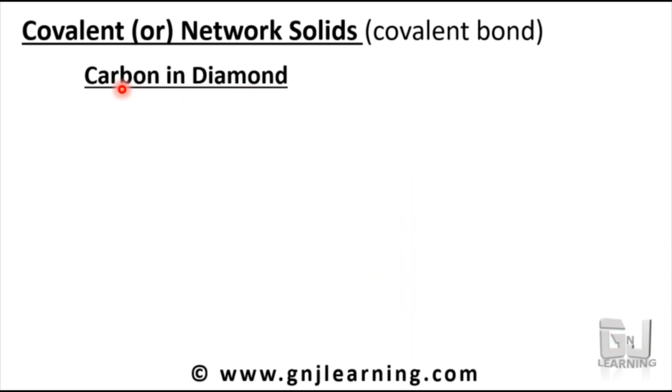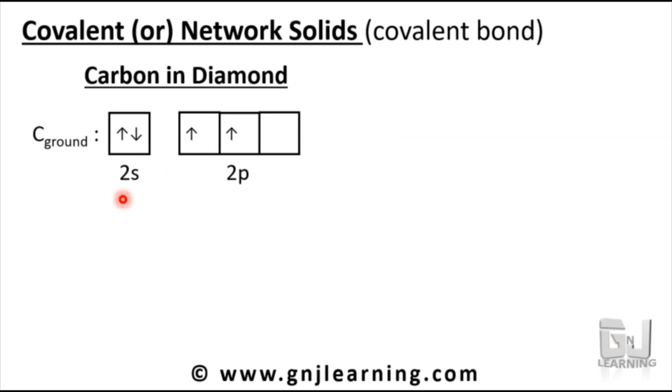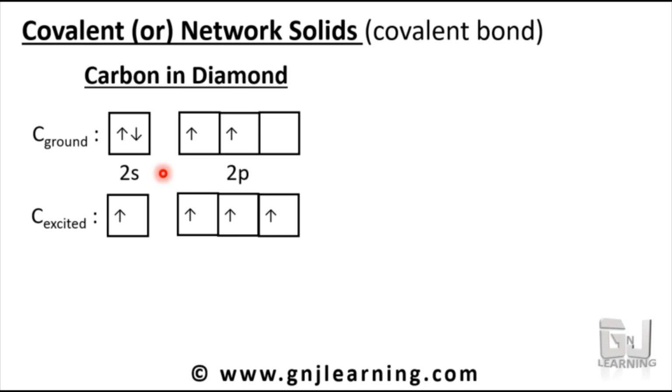So we are going to see diamond, which is an allotrope of carbon. We will see carbon inside diamond, then we will see the carbon inside graphite. Carbon, as we know, in the ground state has an electronic configuration of 2s2 2p2, and in the excited state, one electron from 2s will move into the vacant 2p orbital, and thus 4 orbitals are half filled: the 2s and the three 2p orbitals.